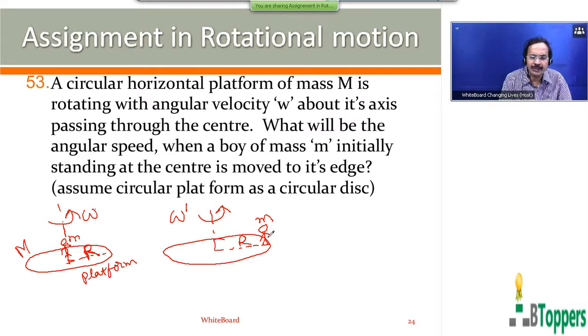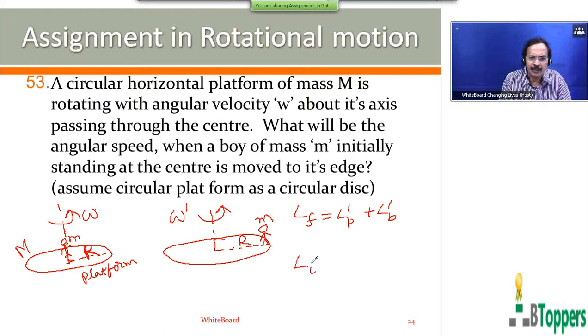So the total angular momentum of the buoy and the platform about the vertical axis will remain conserved, because the total angular momentum changes only due to external torques acting on the system. The total angular momentum of the system will not be changed by the moments of the internal forces or internal torques between the objects in the system. So the final angular momentum of the system of the buoy and the platform is equal to the final angular momentum of the platform plus the final angular momentum of the buoy.